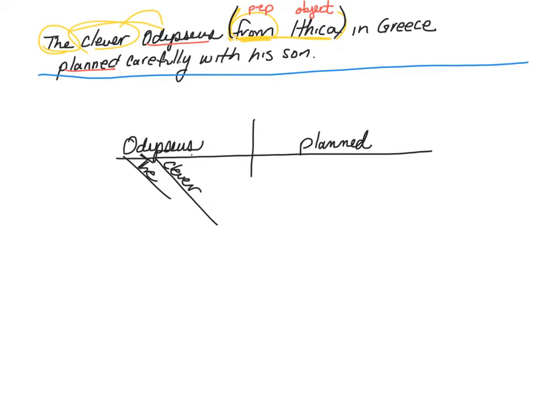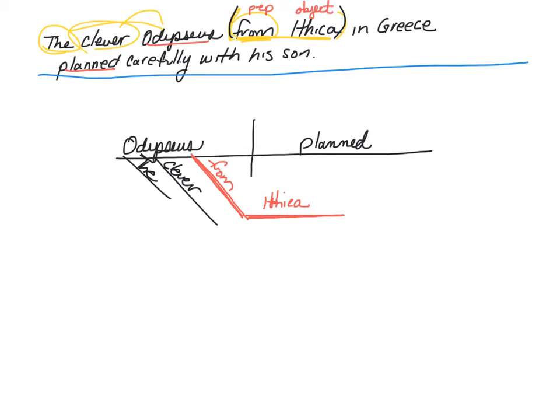So that means prepositional phrases are always put onto an angle bracket. So I'm first going to put my angle bracket in. What goes on the diagonal here is going to be the relationship word, and that is from. What goes on the straight is going to be the noun, the object, and that is Ithaca. If I used any words to describe Ithaca, like for example, in the sample in your book, you have from beautiful Ithaca. Well, if it's describing Ithaca, it would hang under Ithaca. So let's take a look.